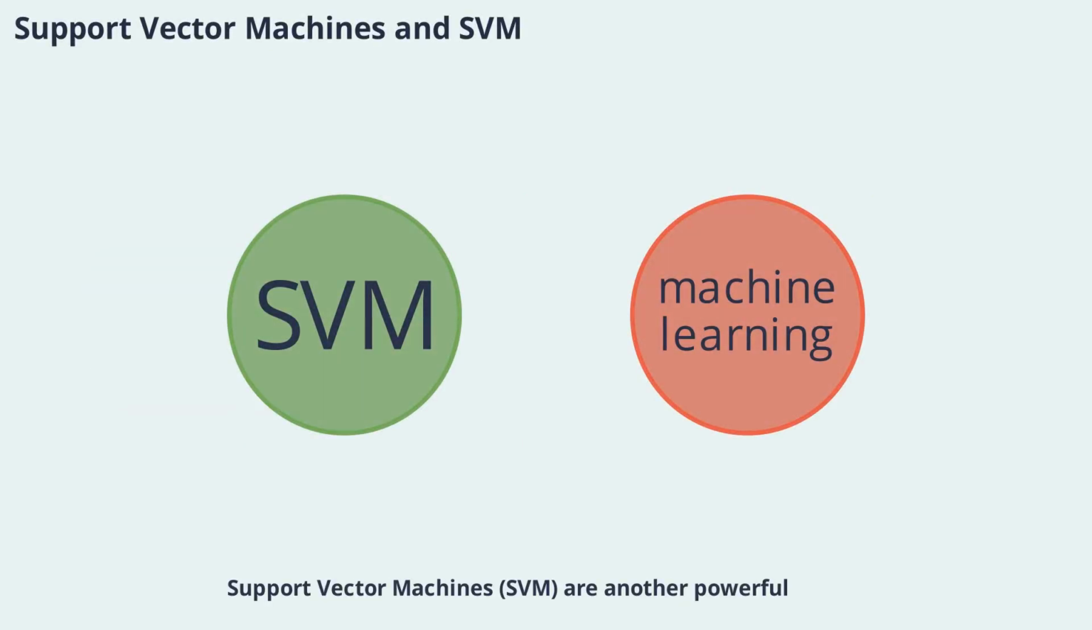Support vector machines (SVM) are another powerful machine learning tool used in ecological niche modeling. SVMs are particularly effective at classifying complex, high-dimensional data, making them suitable for distinguishing subtle differences in species' environmental preferences.